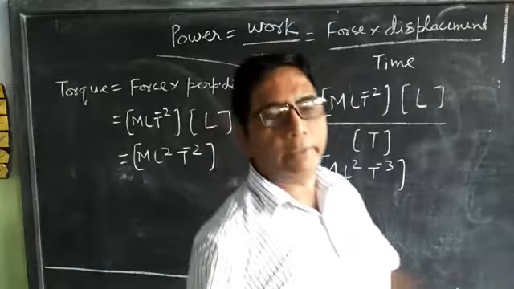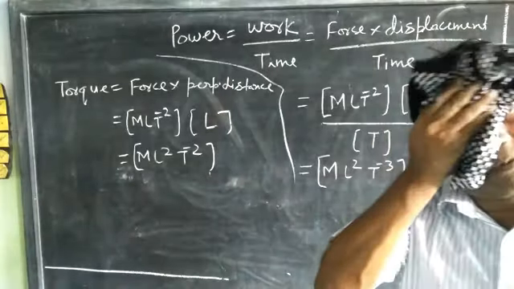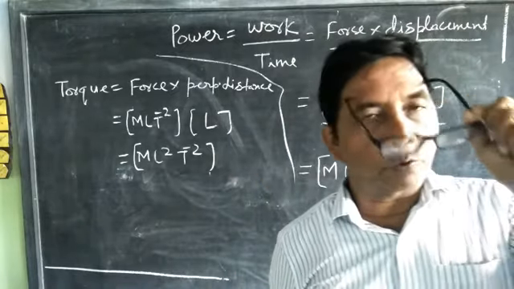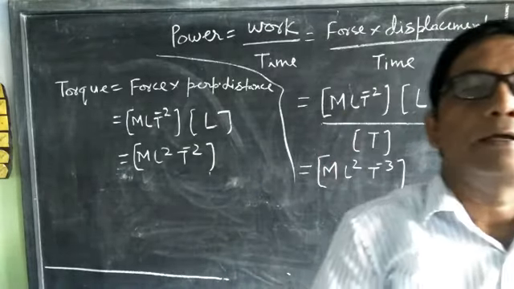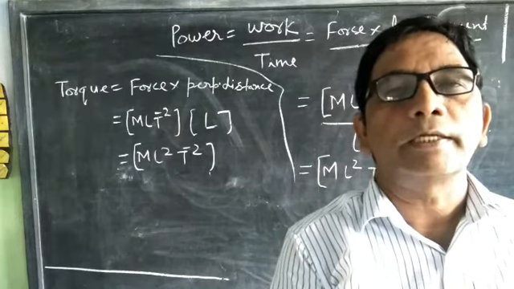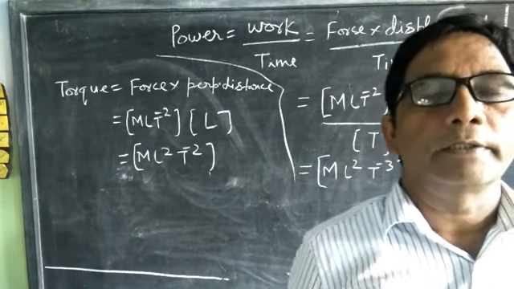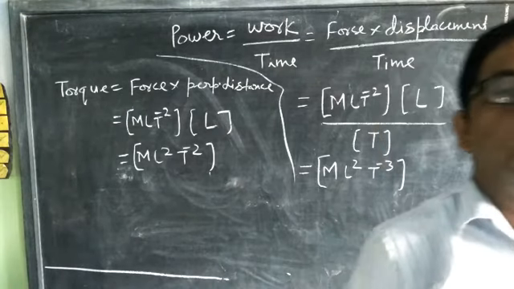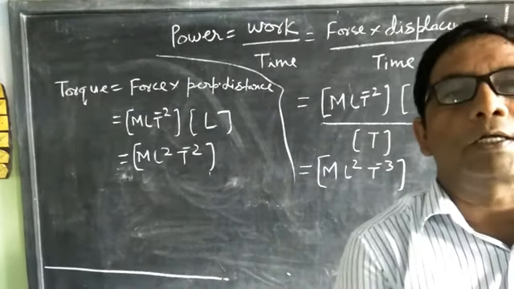Similarly, we can find the dimension of other physical quantities. First, we should learn the formula of each quantity, then we can easily find the dimension of that physical quantity.